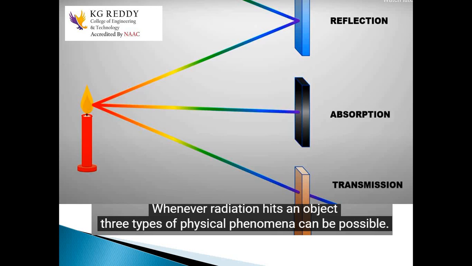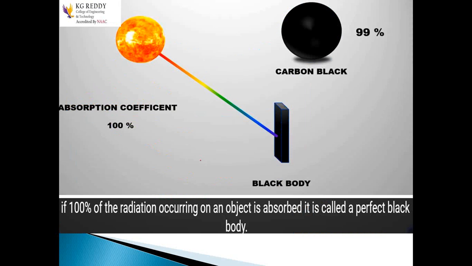These are the three phenomena: reflection, absorption and transmission. But here we will discuss only reflection and absorption.